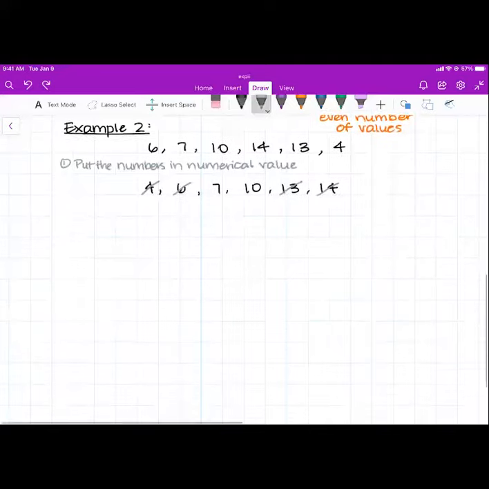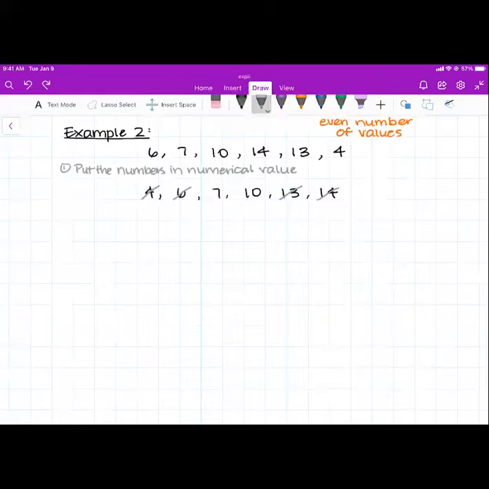So let's find the average of 7 and 10. Reach back in your brain and think of that mean formula. Think of that average formula. What's the average of 7 and 10? Well, I'm going to do it in purple right here. We're going to do 7 plus 10 divided by 2, because remember, for a mean, you're finding the sum of the values over the number of values there are. So we're finding the sum of 7 and 10, 7 plus 10, and the number of values is 2.